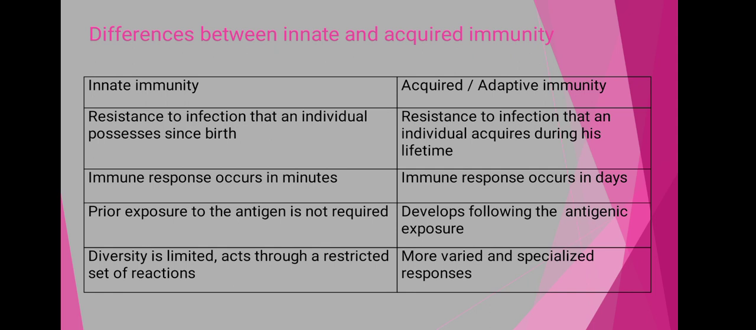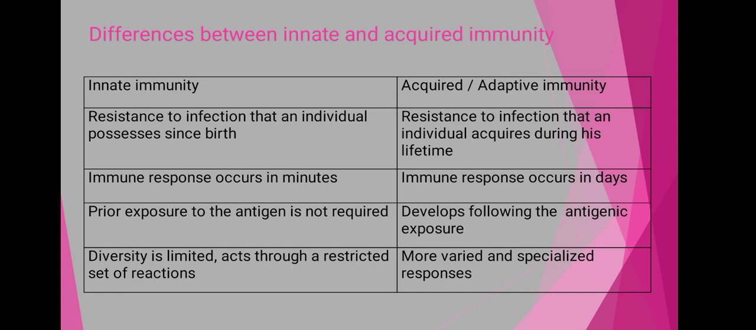Now we switch over to the basic differences between the innate and the acquired immunity. The innate immunity is the resistance to infection that an individual possesses since birth, meaning the immune system or the resistance power that our body has from birth is considered the innate immunity. The acquired or adaptive immunity is the resistance to infection that an individual acquires during his lifetime, meaning the resistance power that we acquire after birth, after any infection by a specific type of microorganism, is called the acquired or adaptive immunity.